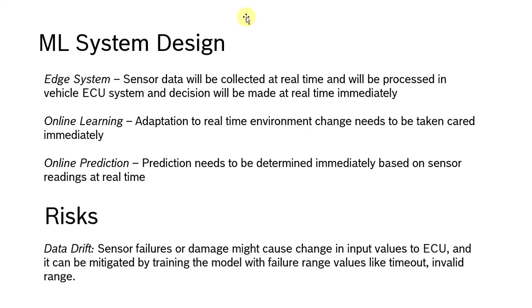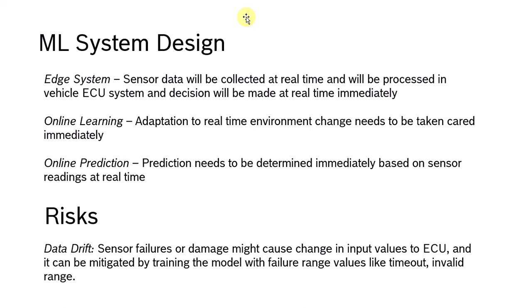And the last one is risk. Here there is a possible risk under the category of data drift. Suppose sensor failures or damage happen to the sensors in the real-time environment in the car. It might cause changes in the input values to the ECU in the vehicle. That can be mitigated by training the model with failure range values like timeout and invalid ranges.